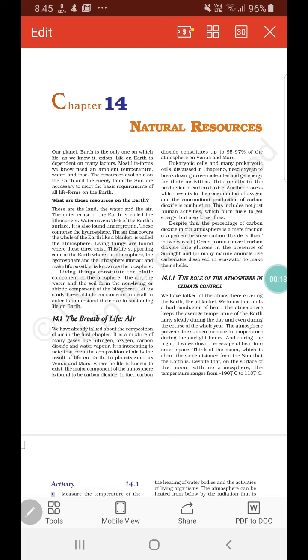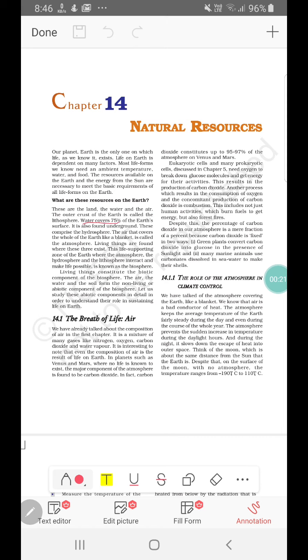Water covers 75% of Earth's surface that we know, and that area is referred to as hydrosphere. Then the life supporting zone on Earth is air, that is called atmosphere. And where all living things exist, that is on land, it is called lithosphere. So all these three aspects, hydrosphere, lithosphere and atmosphere, which make life possible on Earth, are together known as biosphere.